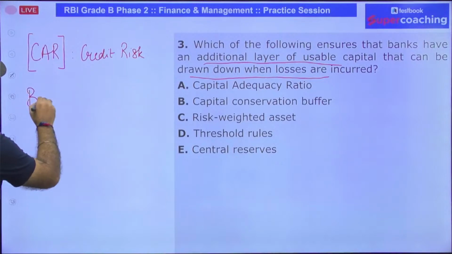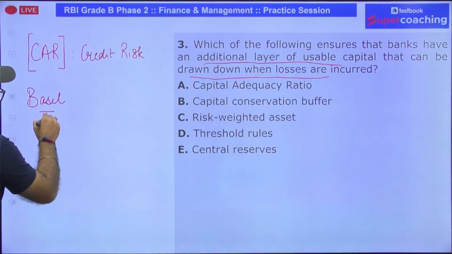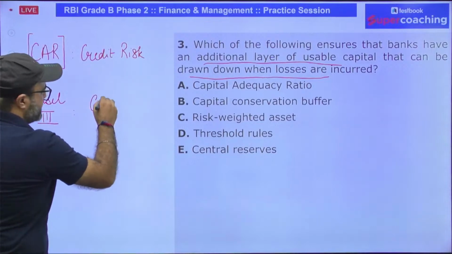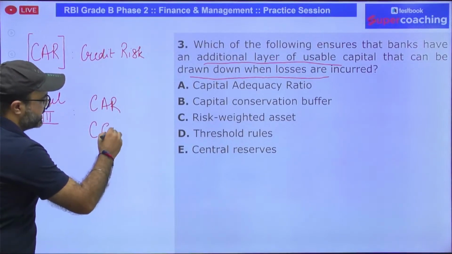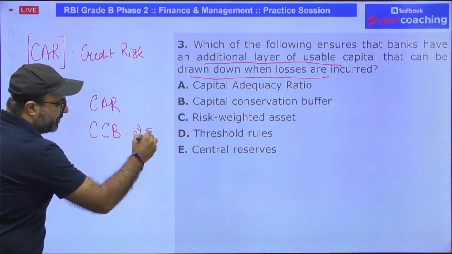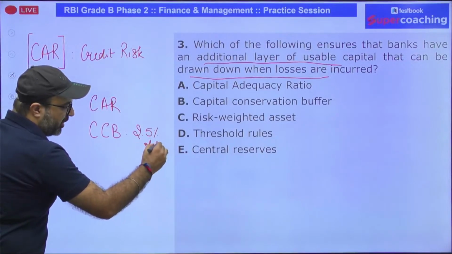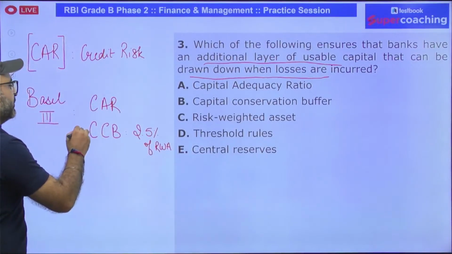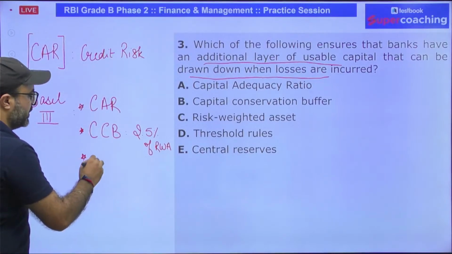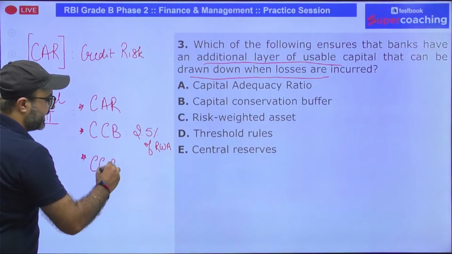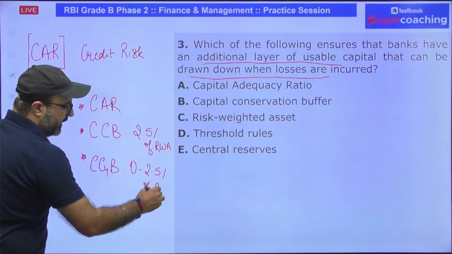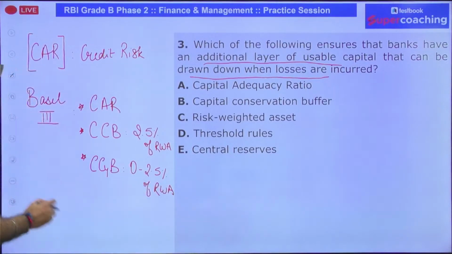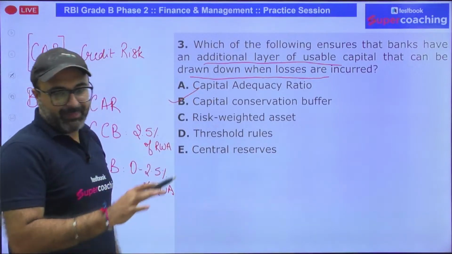in Basel III norms, along with capital adequacy ratio, BCBS have introduced capital conservation buffer, which every bank needs to maintain, which is 2.5% of RWA. And when banks are doing well during their normal days, during their good days, they need to maintain the countercyclical buffer in a range of 0 to 2.5% of RWA again. So if I talk about the additional layer, in that case, additional layer is going to be CCB. So answer is going to be capital conservation buffer.